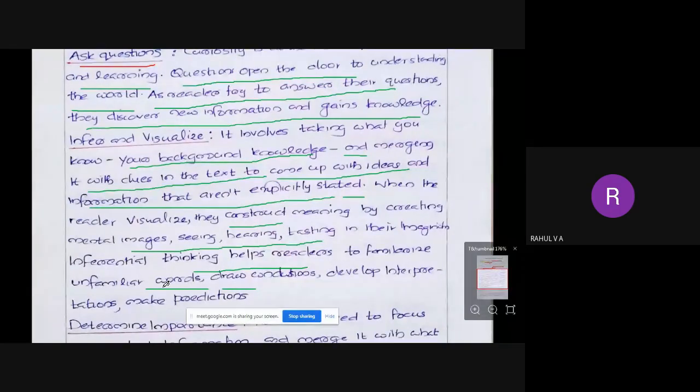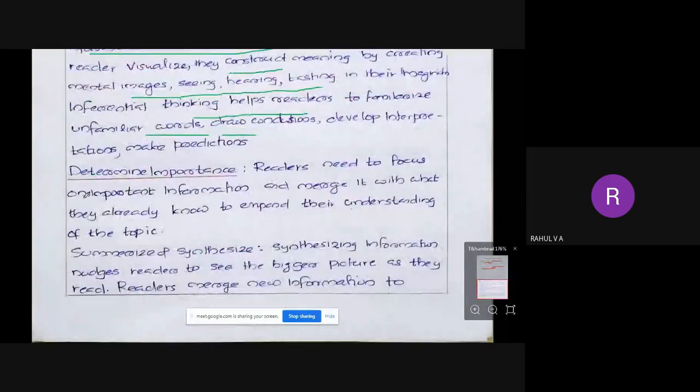Okay, then determine importance. That is the next point. So a reader who wants to understand something has also to understand the importance of the topic. So the reader needs to focus on important information and merge it with what they already know to expand their ideas of the topic. So when he is reading something, he should find out what is the important information in it, and he should merge it with his knowledge so that his knowledge expands.